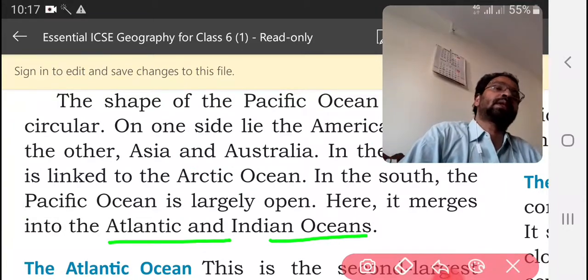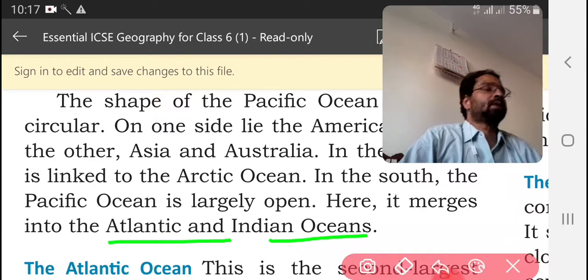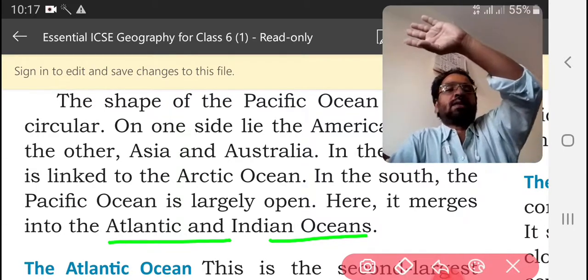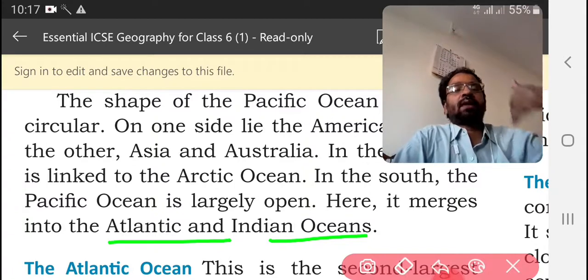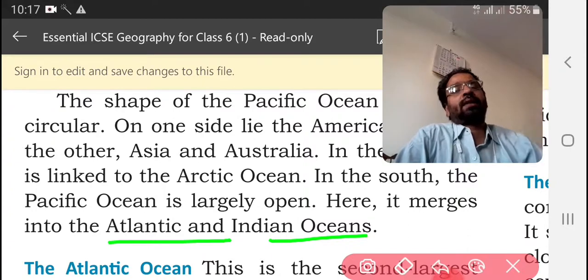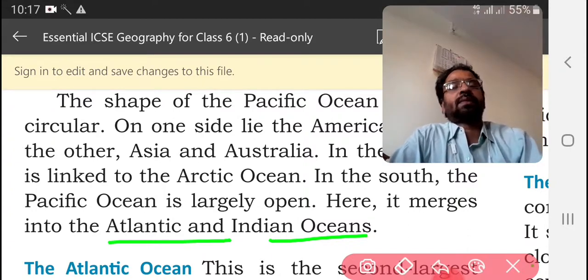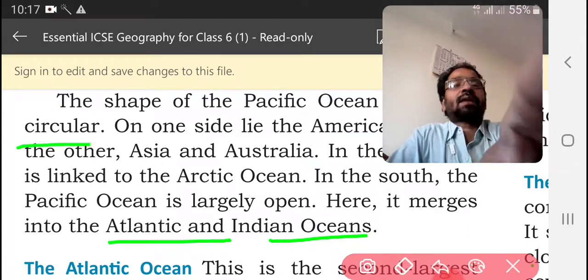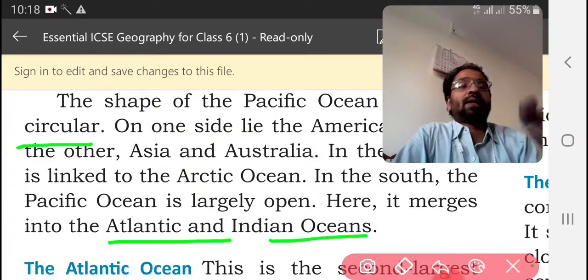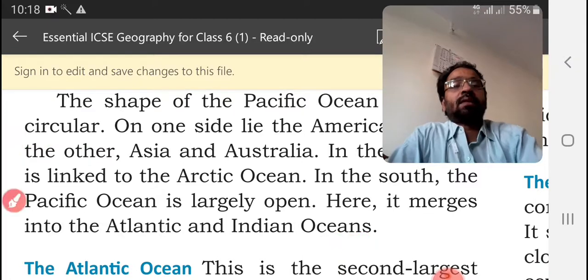So, America, Asia and Australia on the sides, then the Arctic Ocean to the north, and below, the Atlantic and Indian Oceans. Its shape is circular, and it is the largest one. And the Mariana Trench is under this ocean.